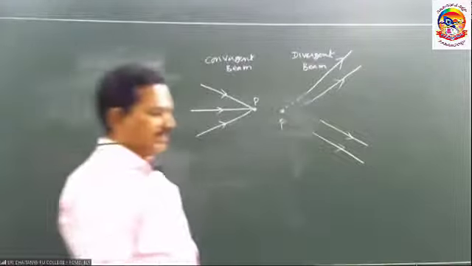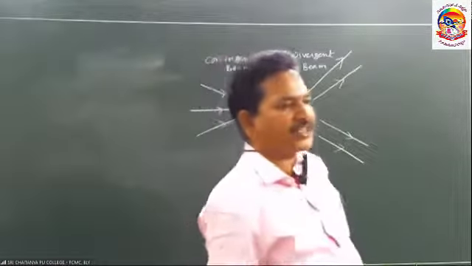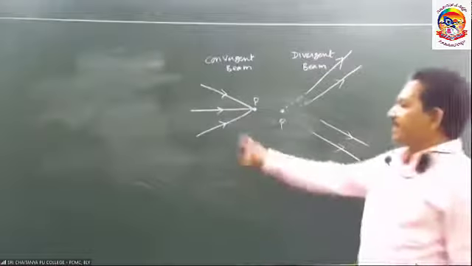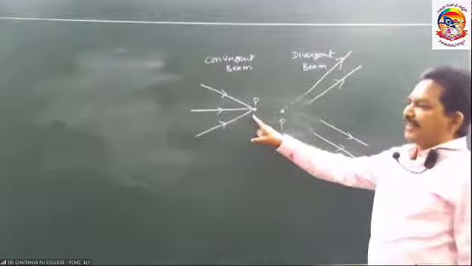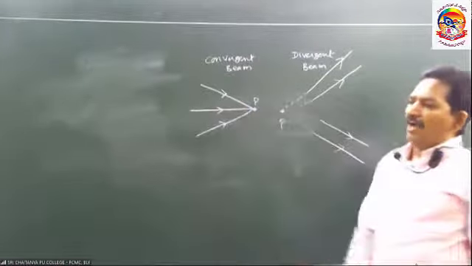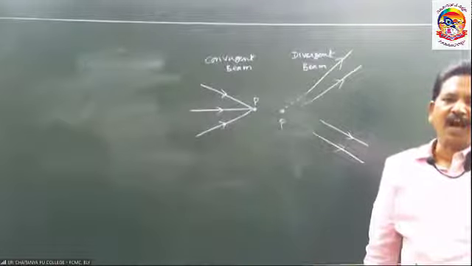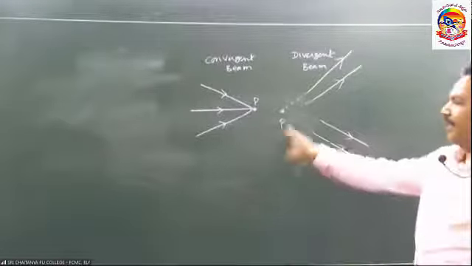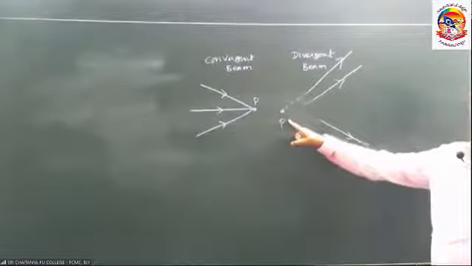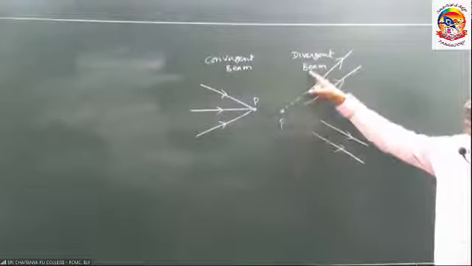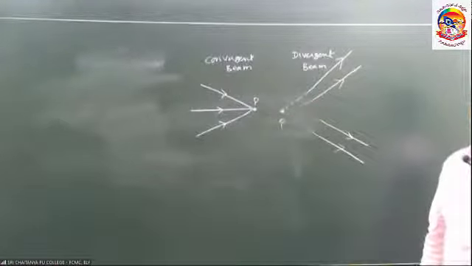If the light rays appear to be coming from a point, then that beam is called the divergent beam.